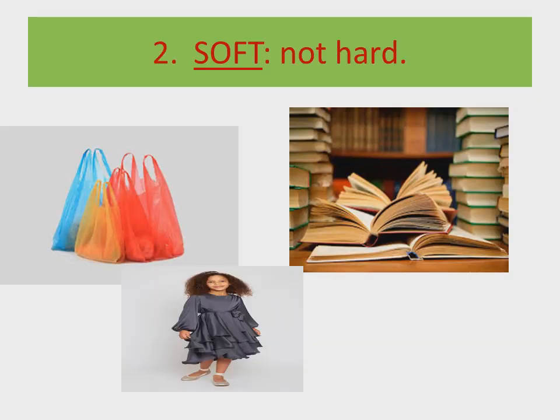The next glossary word is soft. S-O-F-T, soft. What is soft? Soft means not hard, or a material whose shape we can change, which can break easily, cut easily and bend easily. On your screen you can see polythene, fabric material and paper books. These are examples of soft material.